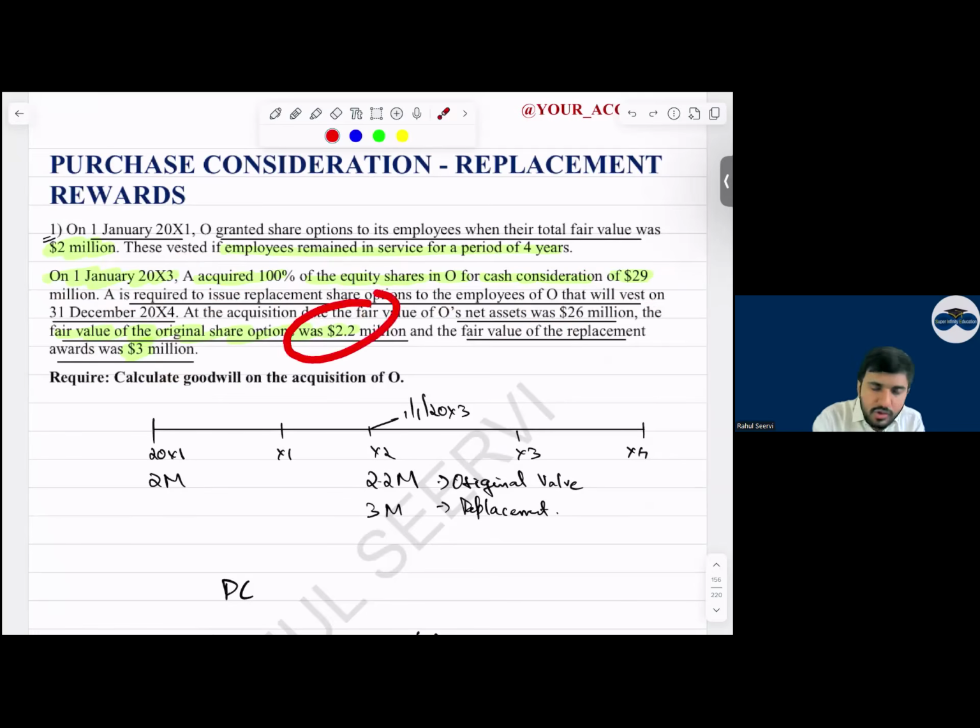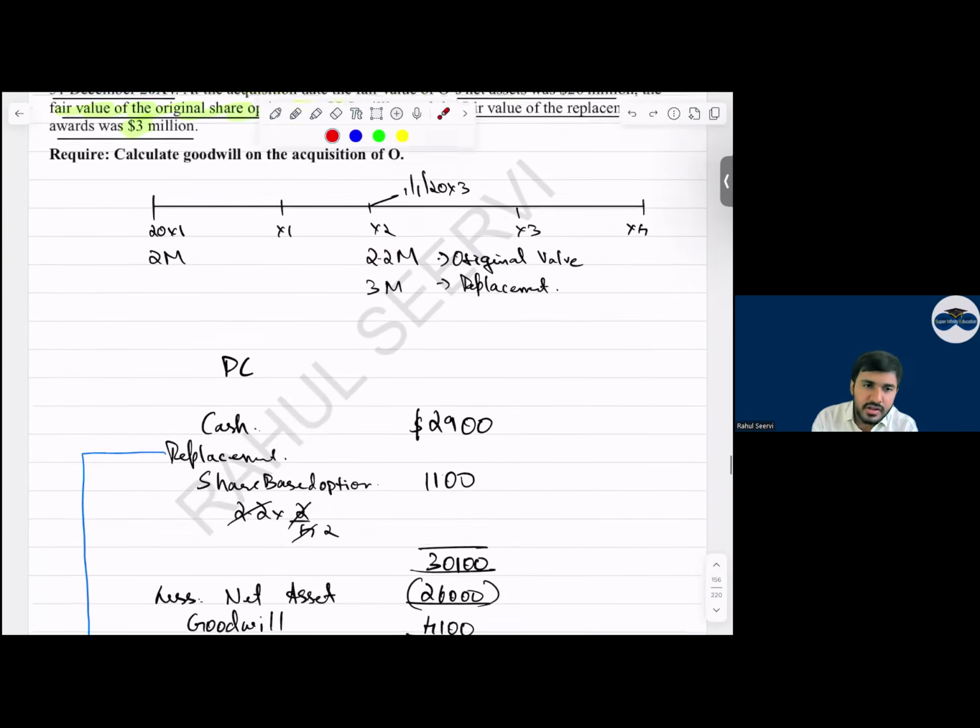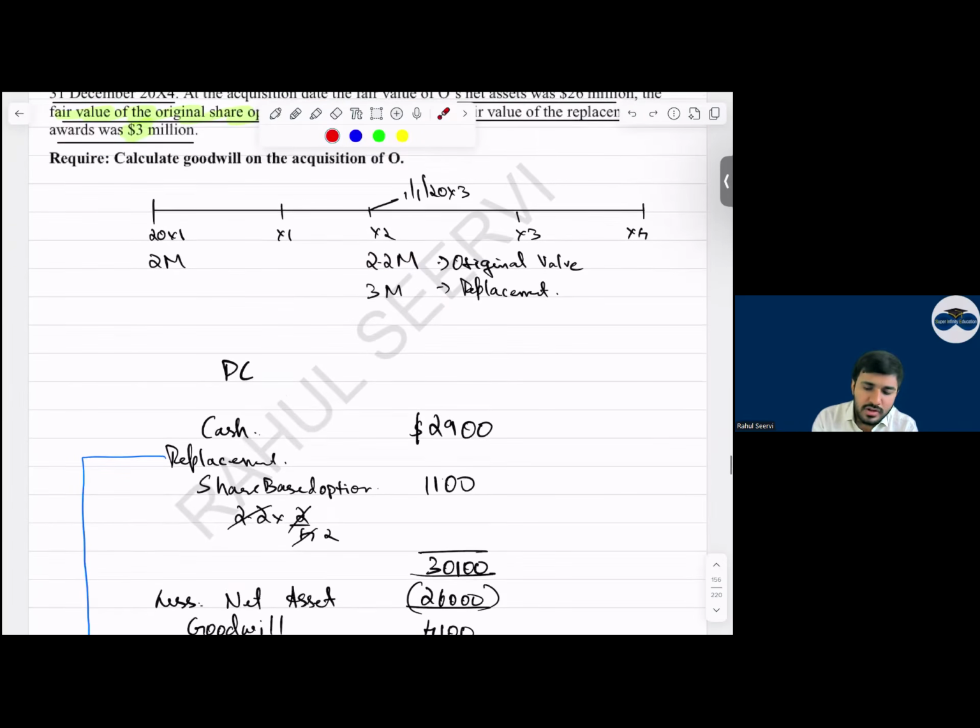We will consider the original value, the market or fair value of the original share-based option. That is 2.2 million, and this is 3 million, that is the replacement. So my purchase consideration will be what? 2.2 into 2 divided by 4, into 2 divided by 4. 1.1 million is the purchase consideration value, which is included.